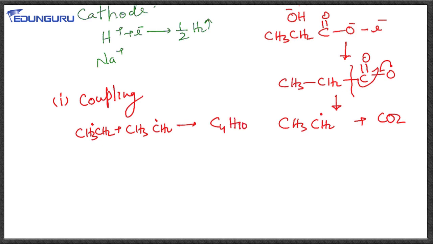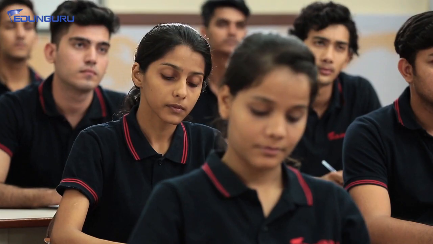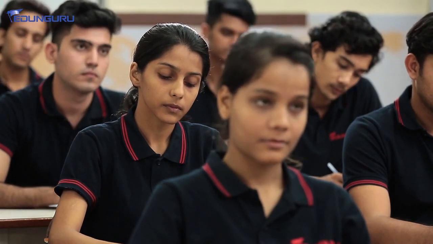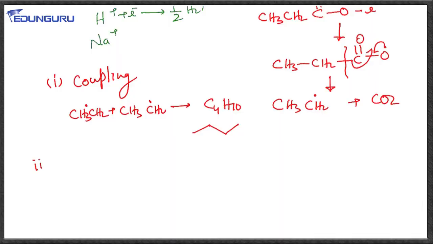C4H10, that is butane. They will form C4H10. But the other possibility is disproportionation. Though the possibility of disproportionation is less, there is a possibility, so we cannot neglect it.